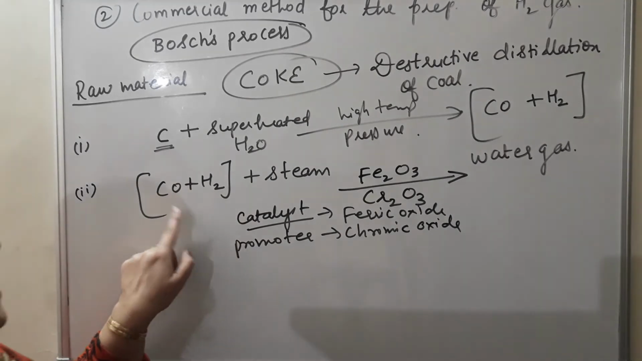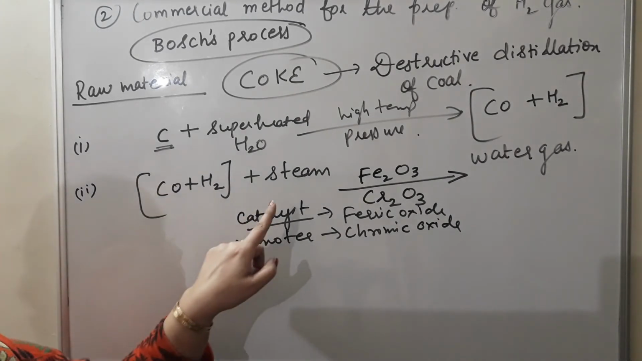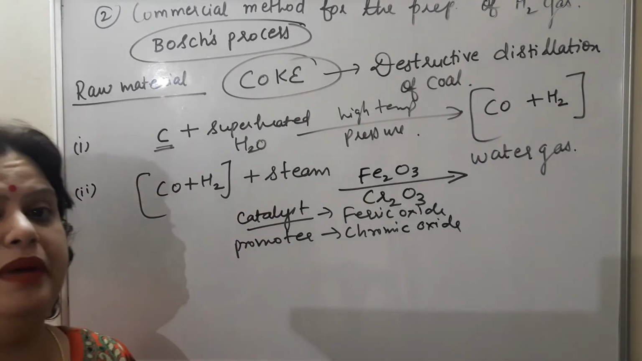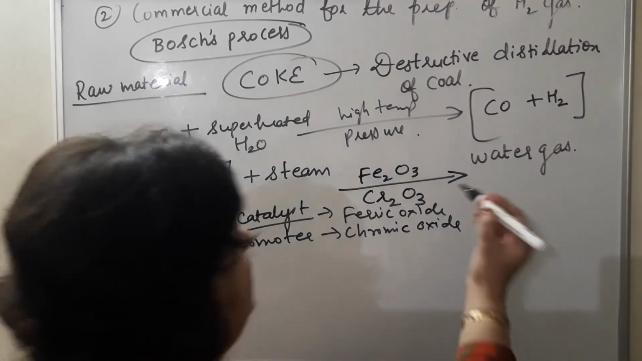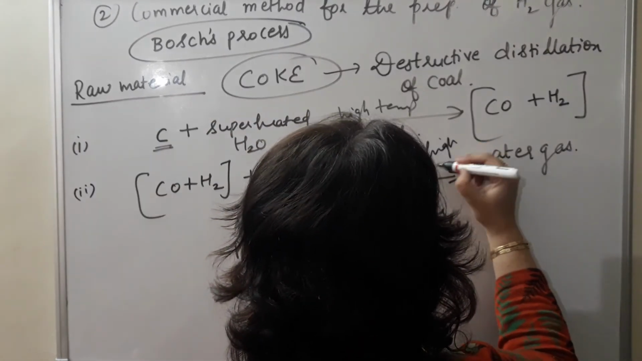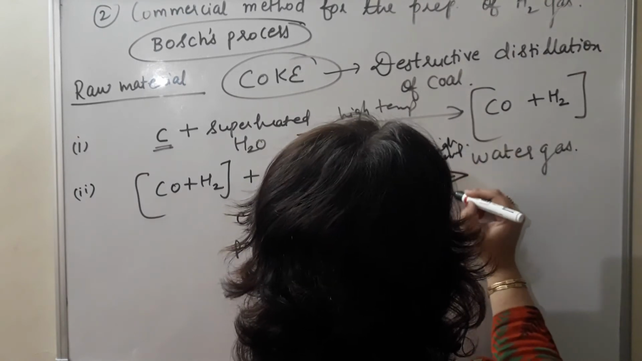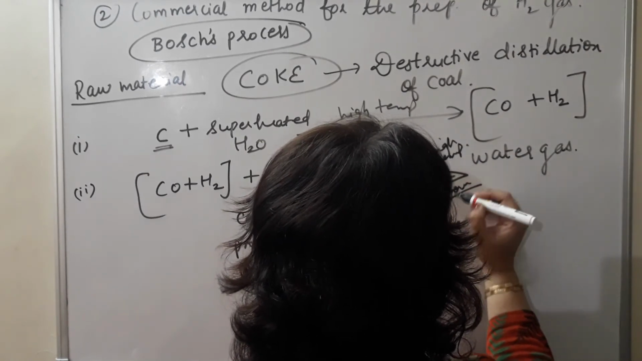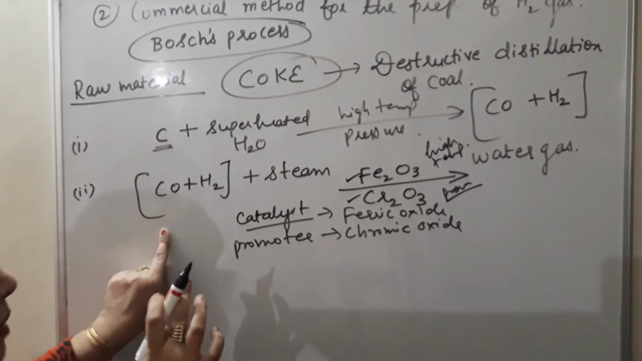When this mixture, that is water gas, again reacts with steam, again in the presence of high temperature and pressure, that value you need not learn, because only this much if you write, that is sufficient, but this you have to learn. So second step is very important.